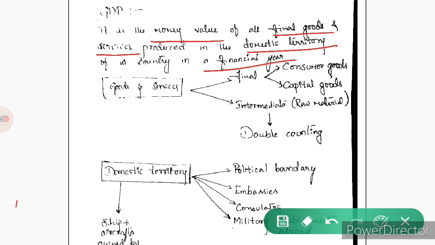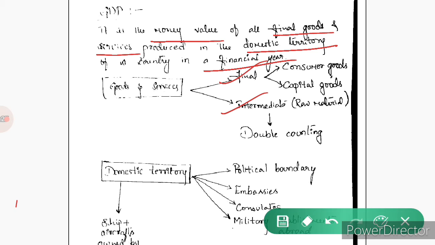Usually goods and services can be divided into two, that is the final goods and services and the intermediate goods and services. Final goods and services are the goods and services which are consumed once you purchase them. Example, if you get a packet of milk from the shop and you prepare tea in your home and consume it, that is the final product.